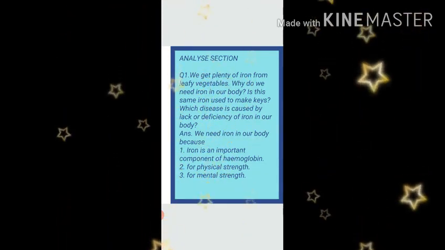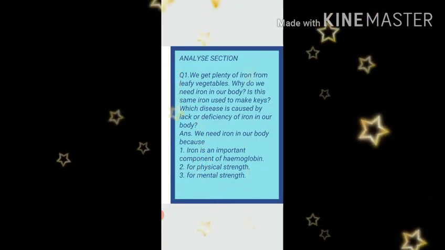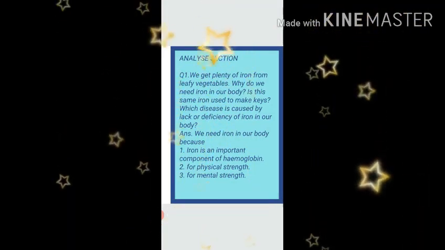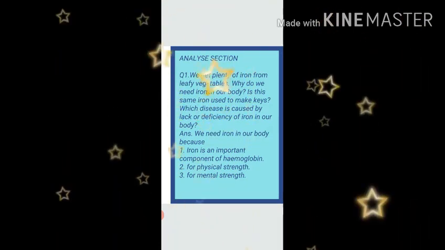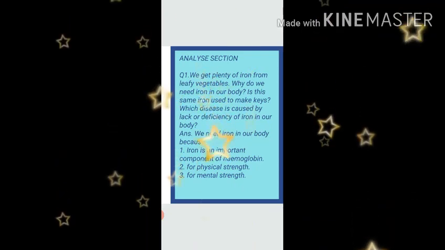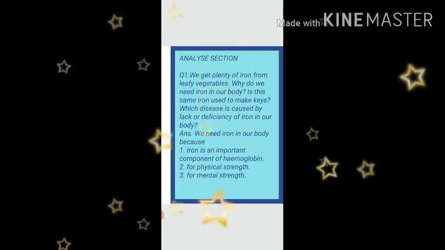So our answer is, we need iron in our body because number 1, iron is an important component. Component means part. Iron is an important component of hemoglobin. Or we can say iron is an important part of hemoglobin.